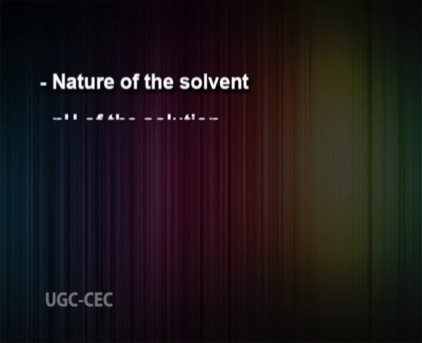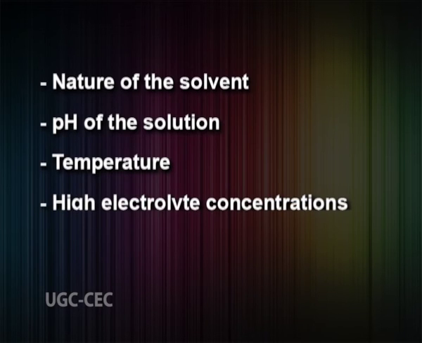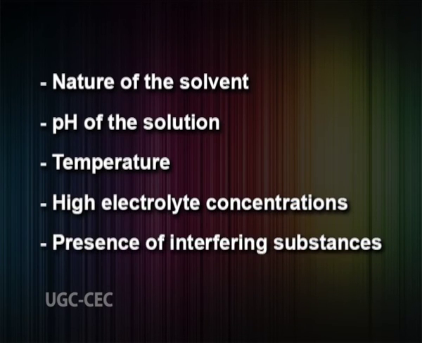The absorption spectrum of a molecule is influenced by the nature of the solvent, the pH of the solution, temperature, high electrolyte concentrations, and the presence of interfering substances. Experimental variations such as the slit width of the spectrophotometer will also alter the spectrum. To apply UV visible spectroscopy to analysis, these variables must be controlled or accounted for in order to identify the substances present.